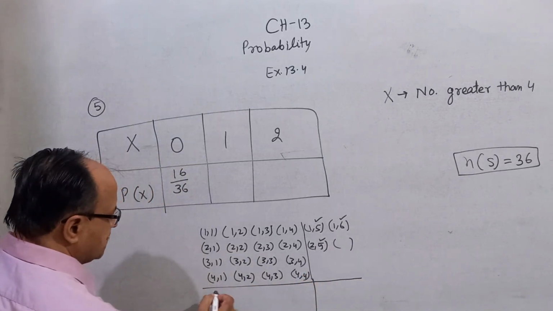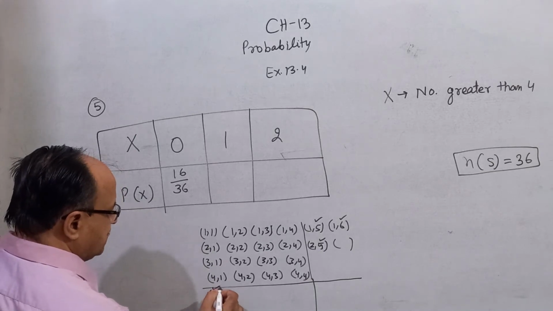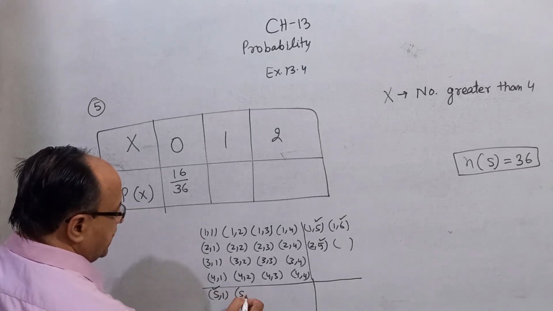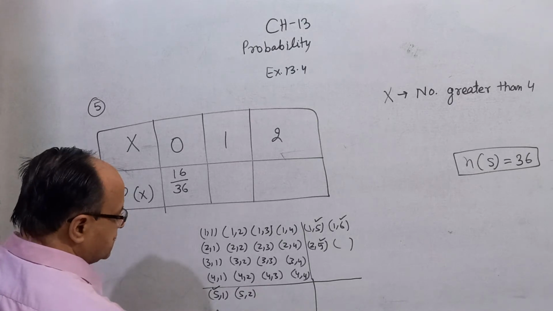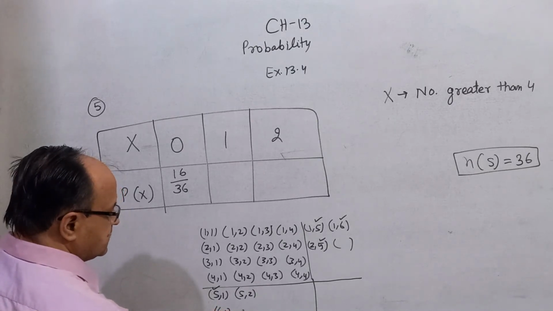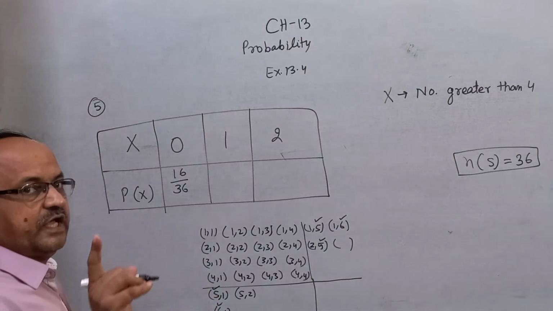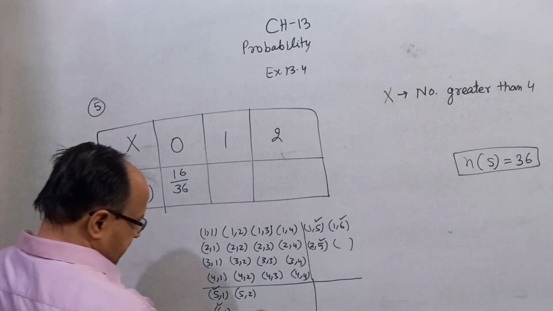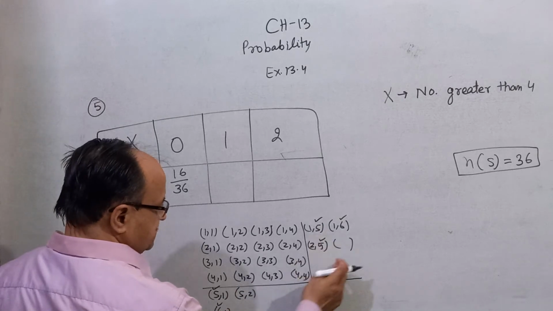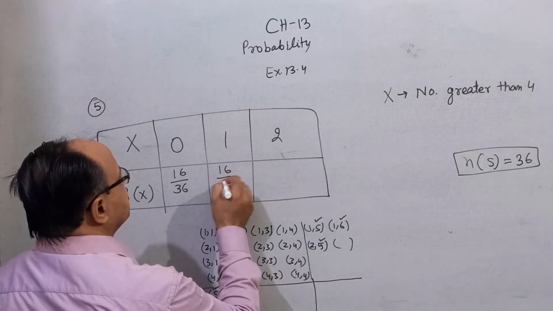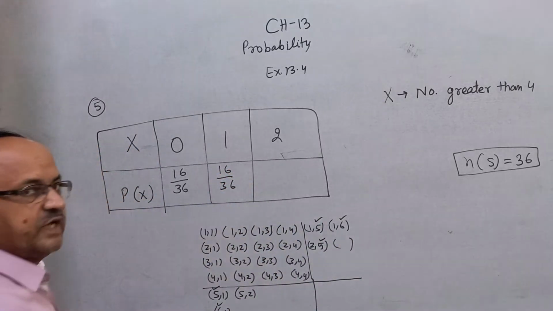Here also 5,1, 5,2, 5,3, 5,4, 6,1, 6,2, 6,3, 6,4, with a number greater than 4 on one die. So there are 8 possibilities here and 8 possibilities here. So 8 plus 8, 16 by 36.